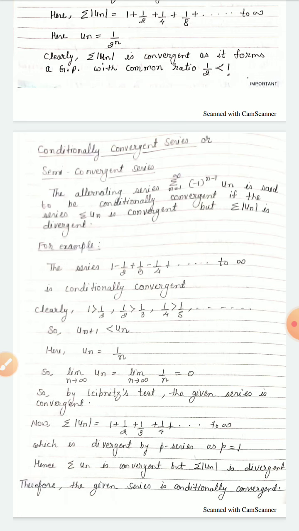So by Leibniz test, the given series is convergent, and summation mod un is 1 plus half plus 1 by 3 plus 1 by 4 up to infinity, which is divergent by p series as p is equal to 1. Hence summation un is convergent but summation mod un is divergent. Therefore the given series is conditionally convergent.